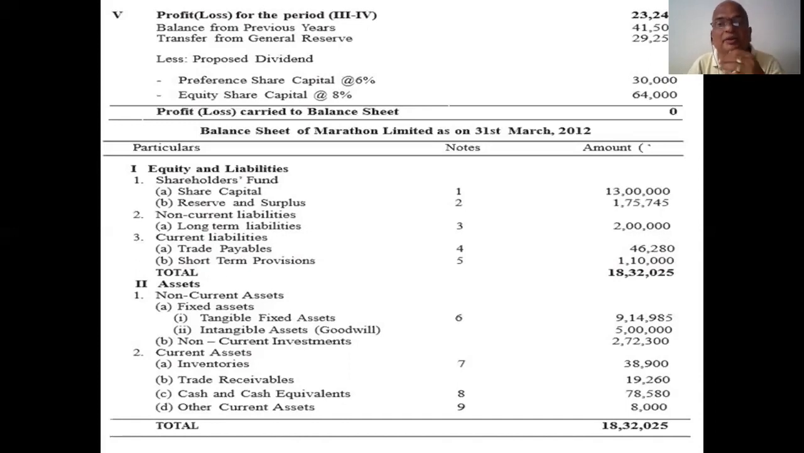Next, the preparation of the balance sheet. Here also there are headings 1 to 9, and the notes 1 to 9 are prepared well in advance, and then you put all these items here. Headings 1 to 5 come under the total of Roman number 1, equity and liabilities. Roman number 2, assets, has 6, 7, 8, 9. All figures come in here. Then you total the balance sheet simply.